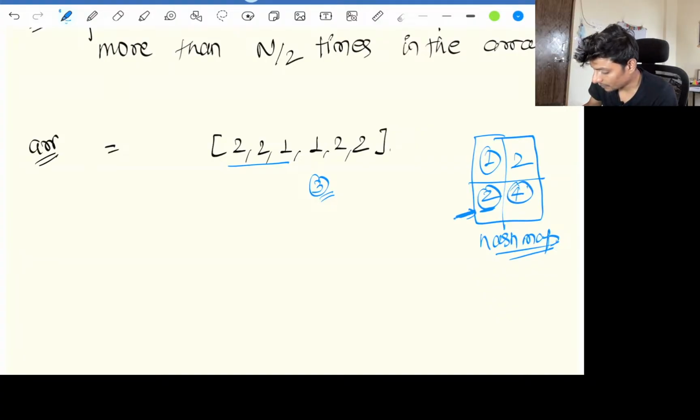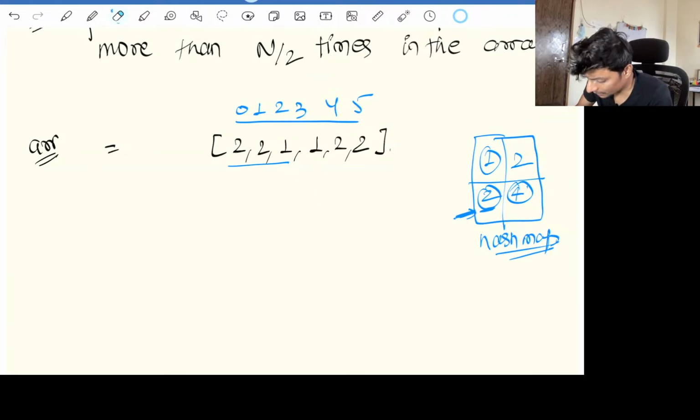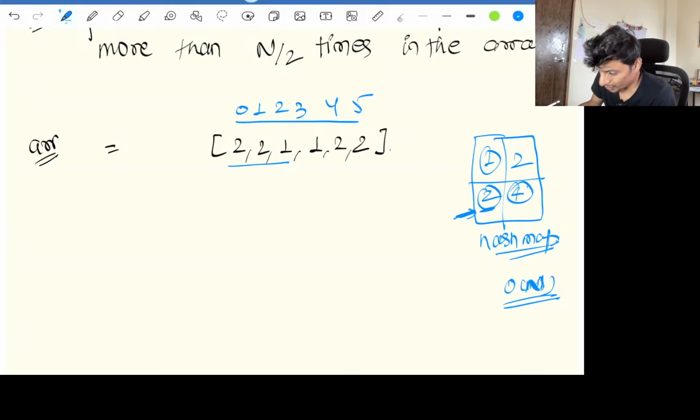Because the array has length 6, indices 0 1 2 3 4 5. But that would take order of n extra space, and we don't want to solve the problem in order of n extra space. So the algorithm goes plain simple.